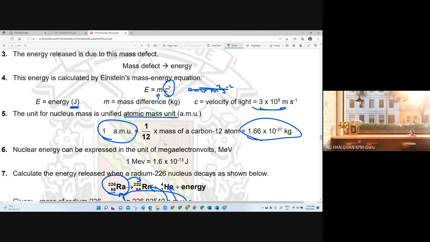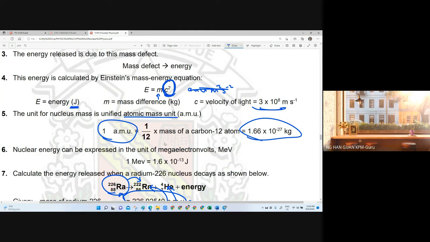So this question is very easy, because there is a limit to what can be asked. It's not going to ask you about C, because C is a constant value. It can only ask you about the energy or the mass defect. So the questions that can be designed are very limited. Most of the time the common mistake is that the student forgets to do the C squared.